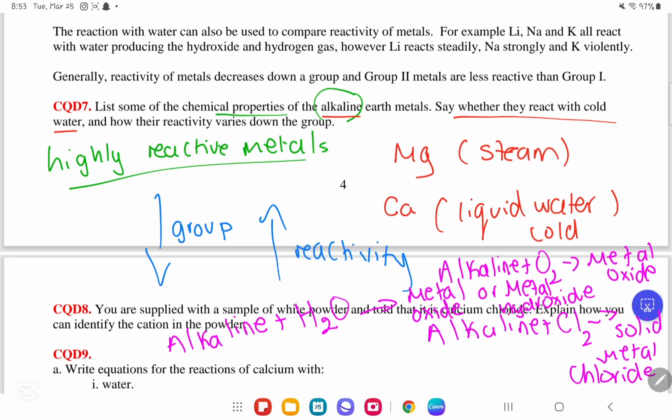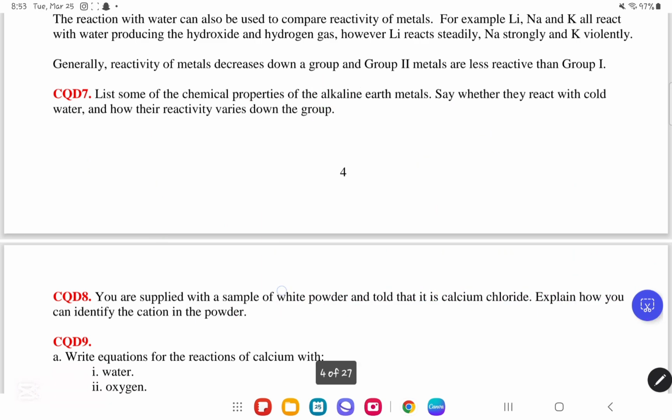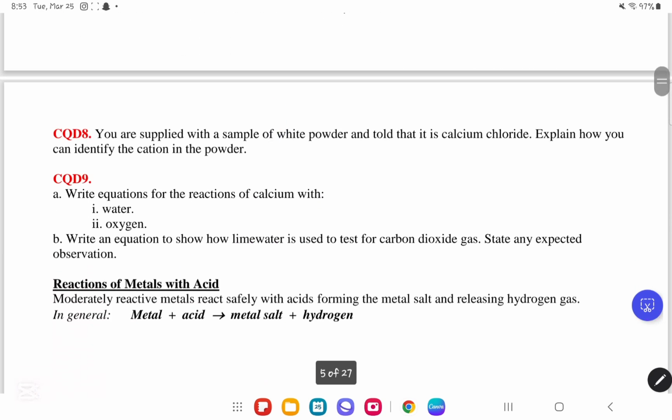So if it reacts with steam, H2O gas, it will produce metal oxide. If it reacts with liquid water, which is cold water, it will produce a metal hydroxide. That is pretty much it for CQD number 7. We move on to CQD number 8.